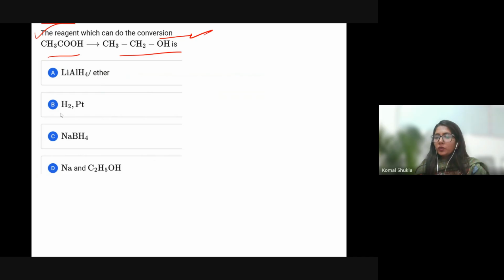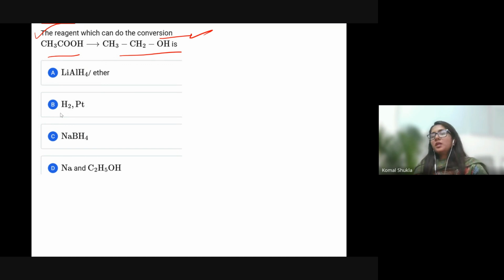What is the answer for you all? Most of you, I guess, are selecting lithium aluminum hydride, right? Lithium aluminum hydride is going to convert acetic acid into ethanol, because it is a powerful reducing agent. It reduces carboxylic groups all the way to the primary alcohol.